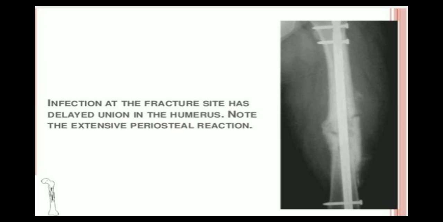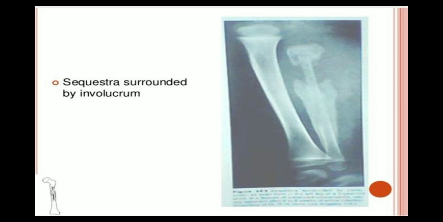Infection at fracture site has delayed union in humerus, with extensive periosteal reaction. This means that when a fracture occurs due to osteomyelitis, there will be delayed healing, as seen in the picture. Sequestra surrounded by involucrum.